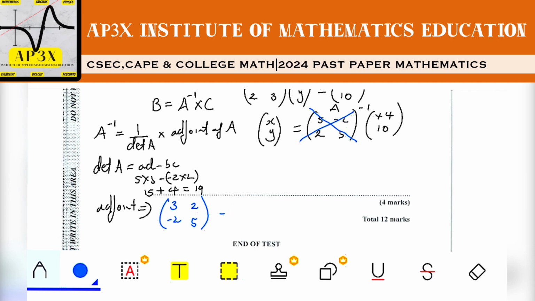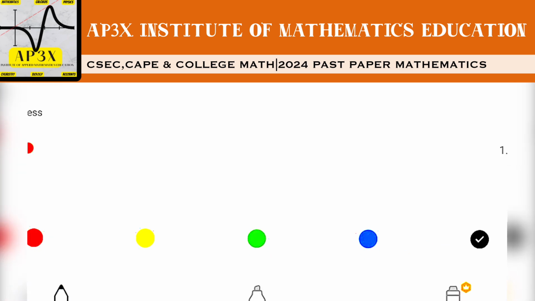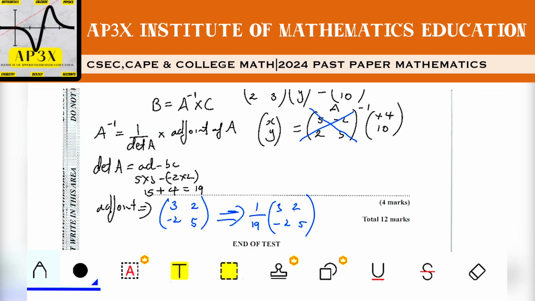So therefore, to find the inverse of the matrix, we're looking at 1 divided by the determinant, which is 19, multiplied by the adjoint, which we have here to be 2, negative 2, 5. Now we could go inside and put each of the entries over 19, but that's going to make the math a little bit more challenging. So I'm going to keep it in its scalar form here, and I'm just going to use that as my inverse matrix in its scalar form.